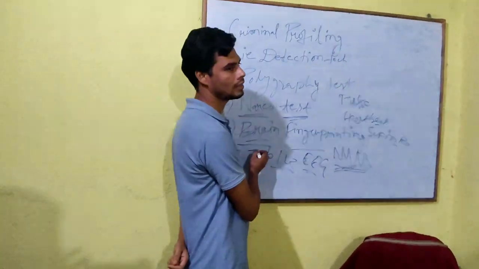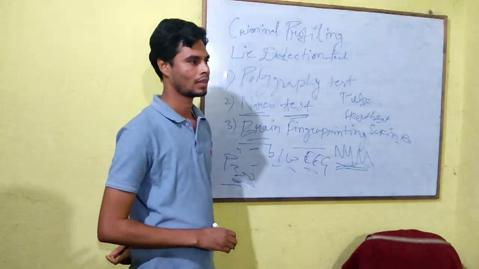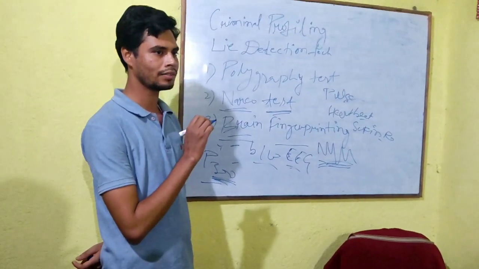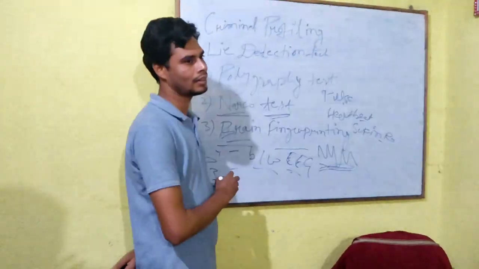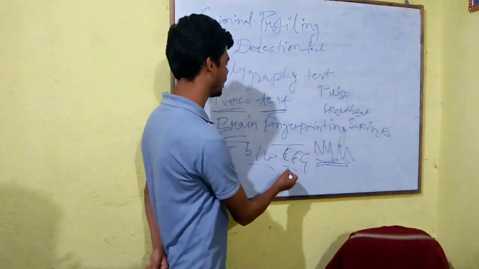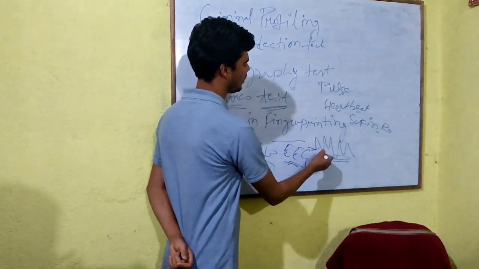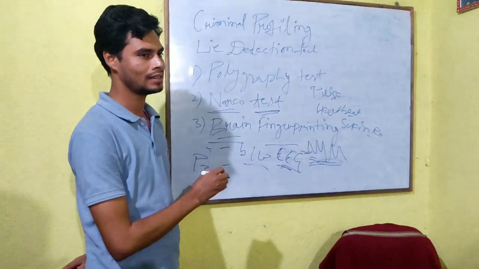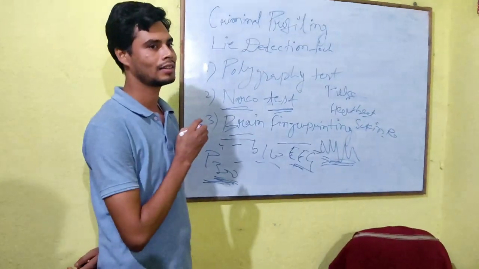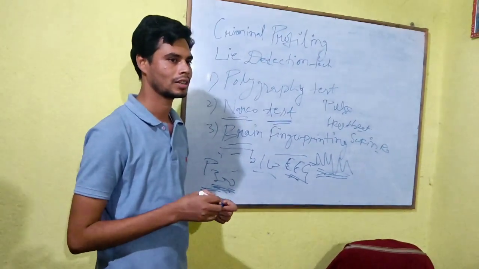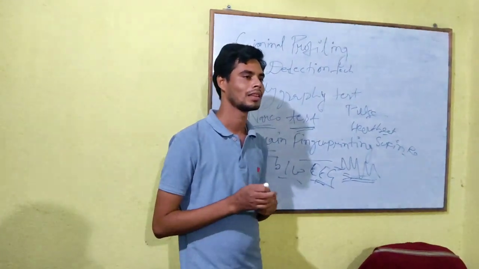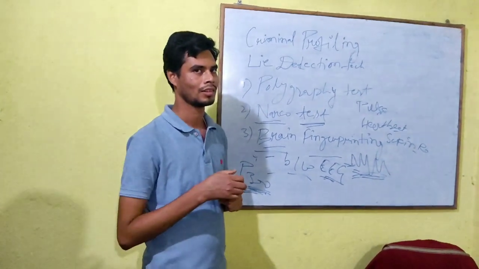In this, no question is asked, only the photograph is shown. If the person knows that person in the photograph, then automatically P300 will release from his brain. And after P300 is released, with the help of EEG, that will be detected, whether a person is telling the truth or not. On this basis, lie detection tests are done in court. On this basis, many criminals are identified, and they are given their punishment. Thank you.